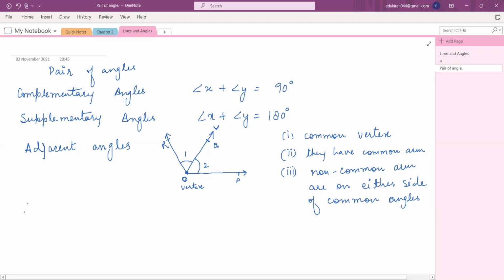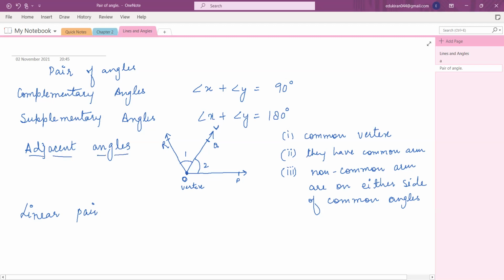Now there's one more thing which is called a linear pair. Okay, Mridula, now tell me, what is a linear pair? Ma'am, two angles whose sum is 180 degrees. Yes, two angles whose sum is 180 degrees or they lie on a common line. And ma'am, they have a common vertex. Exactly. So basically, it's an extension of adjacent angles only.